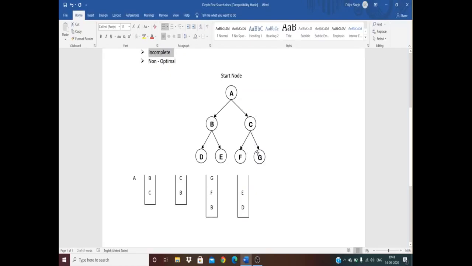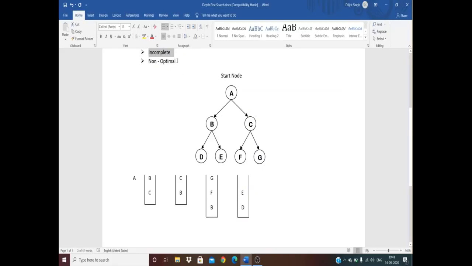That is, we have an infinite number of nodes after G, and it traverses one side only, and maybe we have the possible solution on the other side. We have the desired output on the other side. So this is incomplete and may not give the solution.